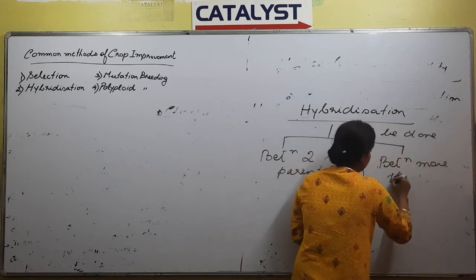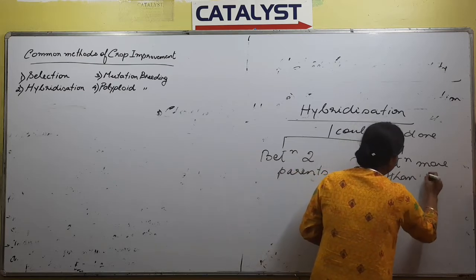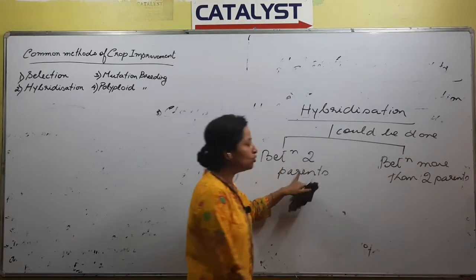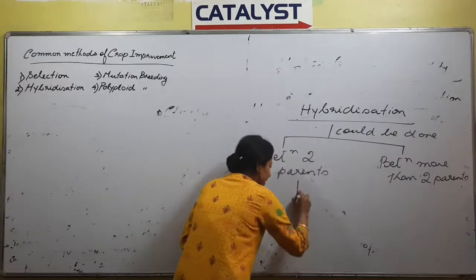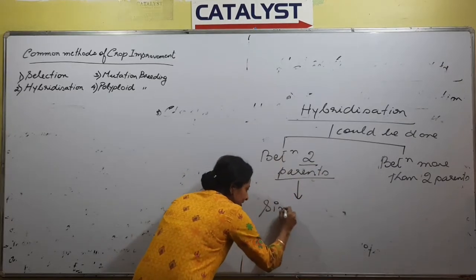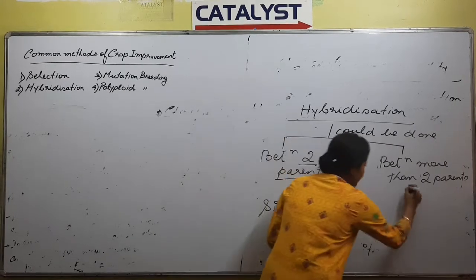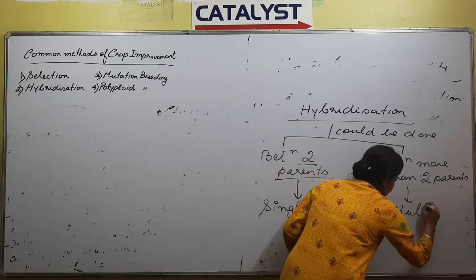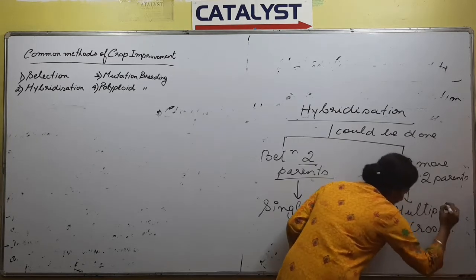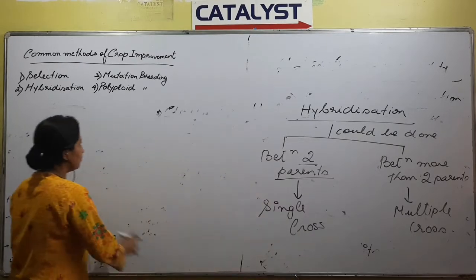So in a cross, two parents could be involved, or more than two parents could also be involved. If the hybridization process is amongst two parents, we call it a single cross. And in the other case, this is nothing but a multiple cross. Right, so this is the point. Just two more points we need to talk about.